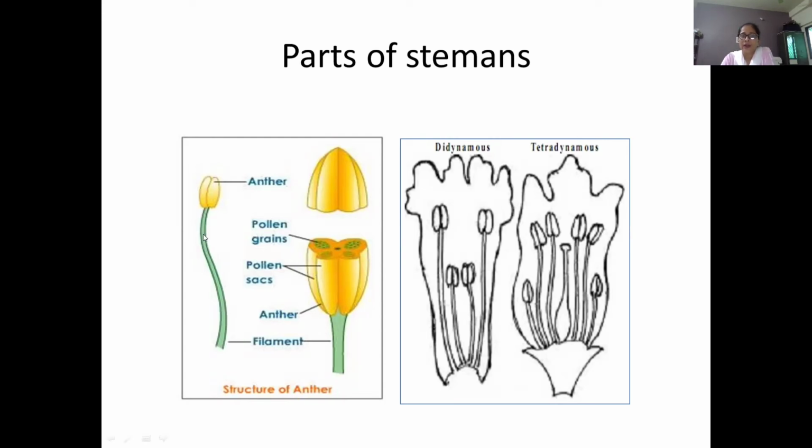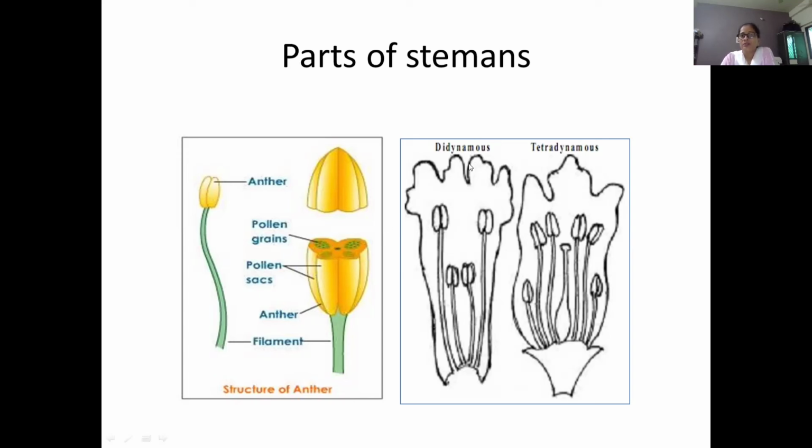Then filament and anther are attached by some connective tissue. If we cut this anther and take a section, you can observe pollen grains in it. Pollen grains are observed in the pollen sac. Pollen grains do not occur in the full area. If we cut these, you can observe these chambers, that means sacs.